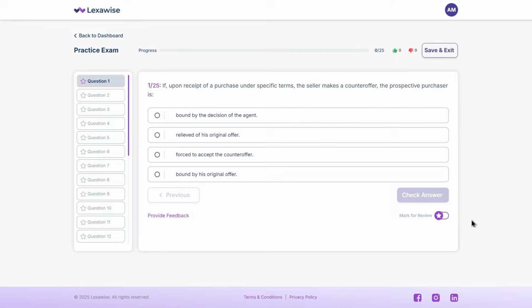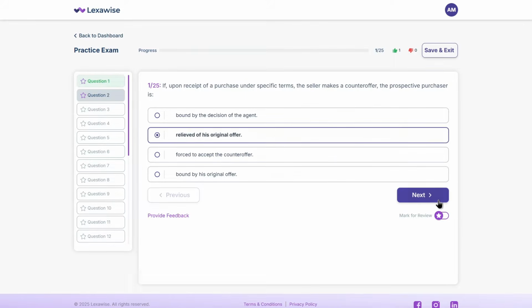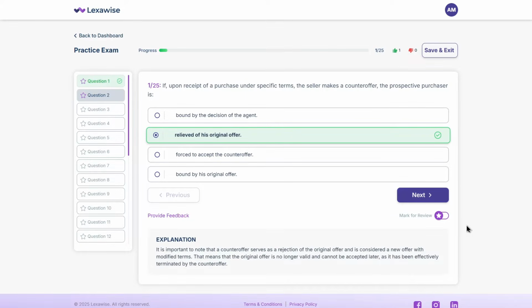The correct answer is B. Relieved of his original offer. A counteroffer serves as a rejection of the original offer and is considered a new offer with modified terms. That means that the original offer is no longer valid and cannot be accepted later.